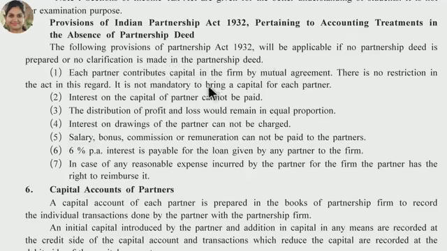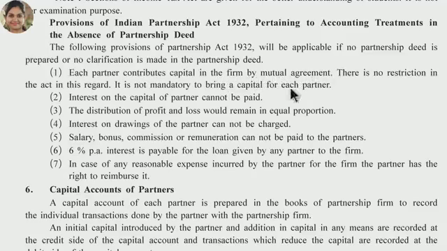Again, if partners have already decided their profit and loss ratio, their capital proportion, their bonus, salary, at that time they will use their partnership deed. But if there is no clarification regarding the written agreement, they will use the Indian Partnership Act 1932's guidelines. First guideline is each partner contributes capital in the firm by mutual agreement.